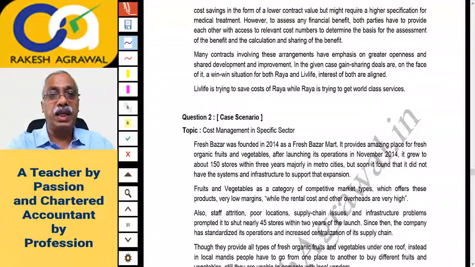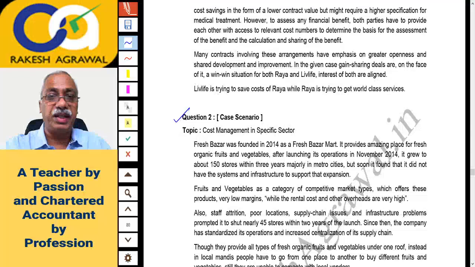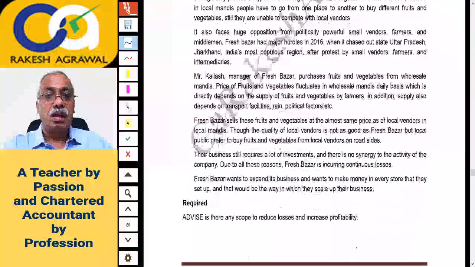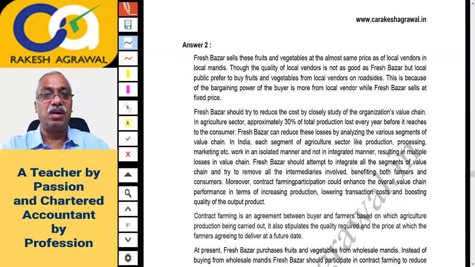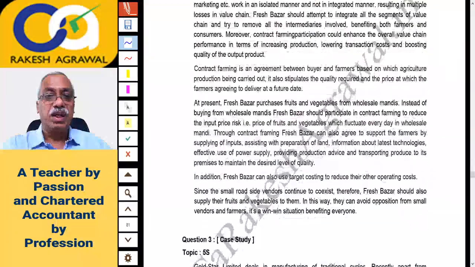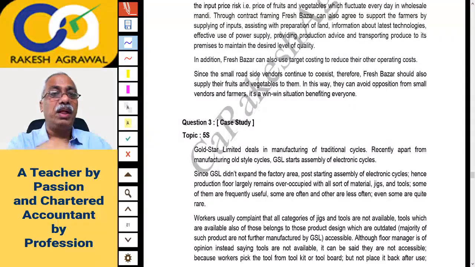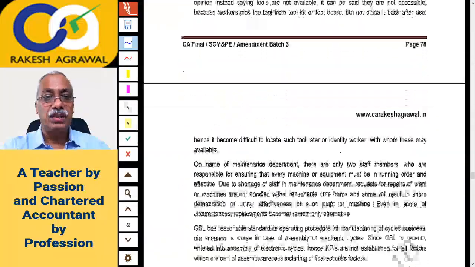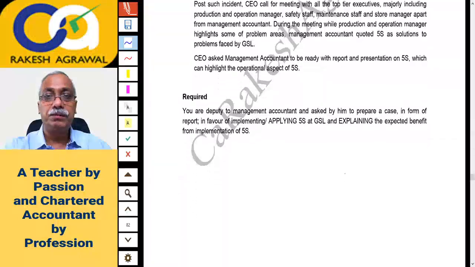Then question 2 is again another case scenario. That is on the topic of cost management in specific sector. Okay, so you will read the question and read the answer. So you have to develop a little habit of essay writing for this subject now, that is for SCM and PE. Question 3 is a case study, so it's a bigger one probably. Topic is 5S, the 5 Japanese letters, if you remember, 5S for workplace management. So it is a question on 5S, one of the lean systems.